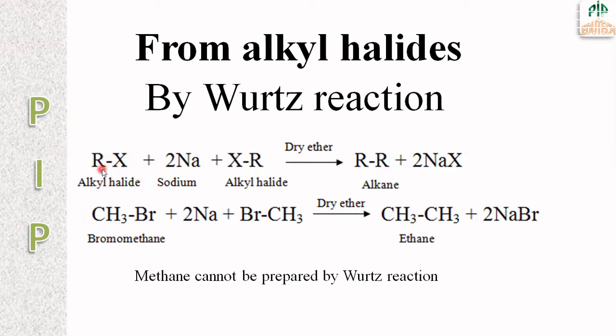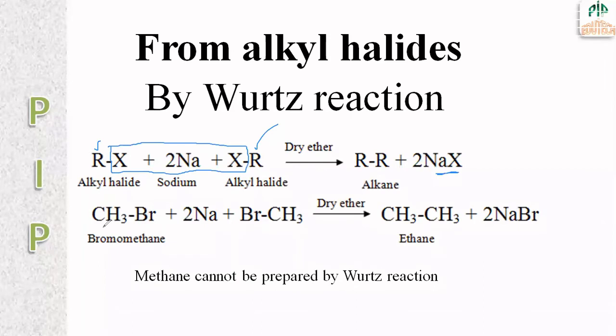So two molecules of alkyl halide combine with two molecules of sodium, and we will get alkane. How is this obtained? The halide group of the alkyl halides combines with sodium to get a sodium halide compound, and the remaining alkyl groups combine together to get alkane. For example, bromomethane.